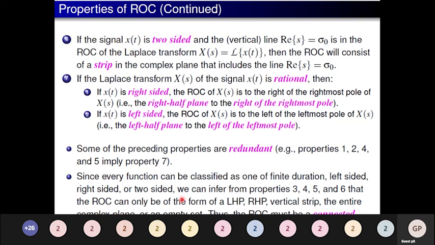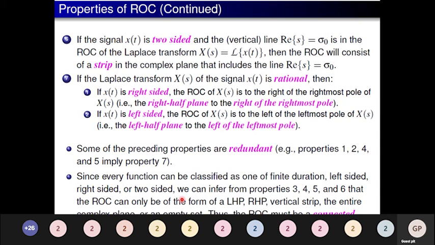If the Laplace transform x of s is rational, then for a right-sided sequence, the ROC is to the right of the rightmost pole, and for a left-sided sequence, to the left of the leftmost pole. So this is similar to that, and some of the preceding properties are redundant.